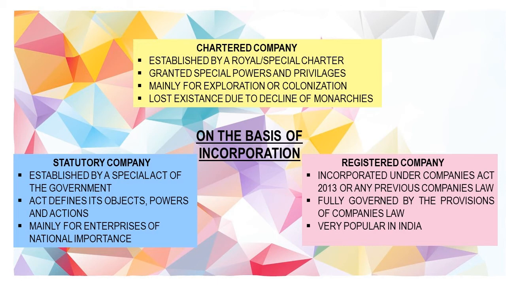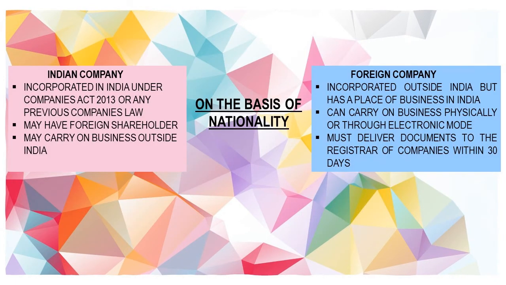Next is registered companies. Registered companies are the companies which are incorporated under the Companies Act 2013 or under any previous companies law. The formation, working and winding up of such company are governed by the provisions of the Companies Act. Registered companies are the most common type of companies in India. Then, on the basis of nationality, companies can be classified as first, Indian company and second, foreign company.